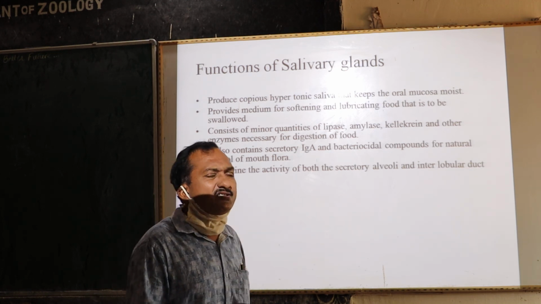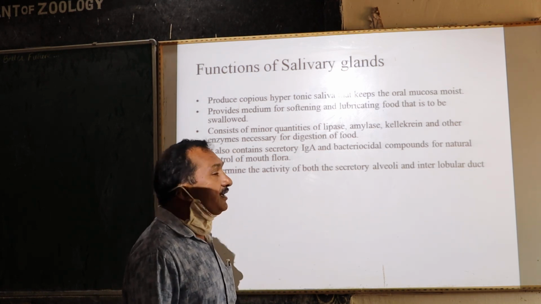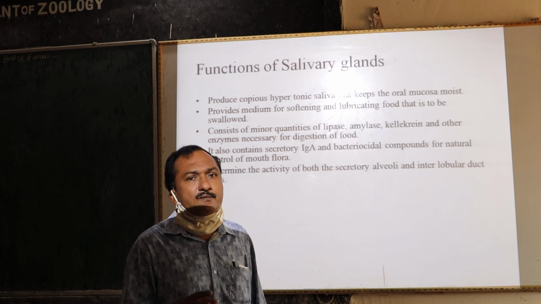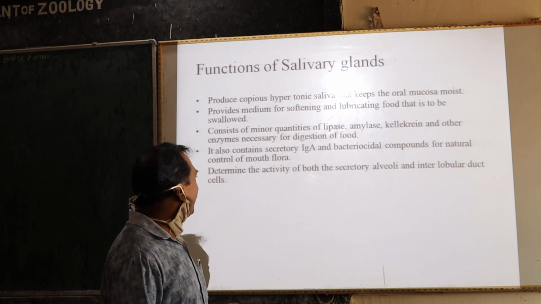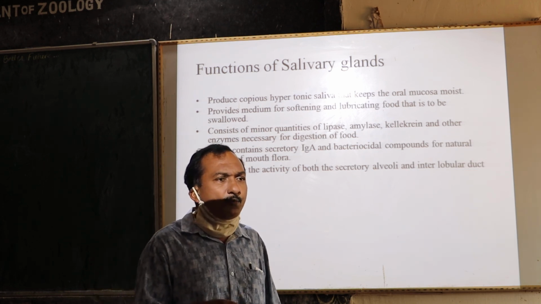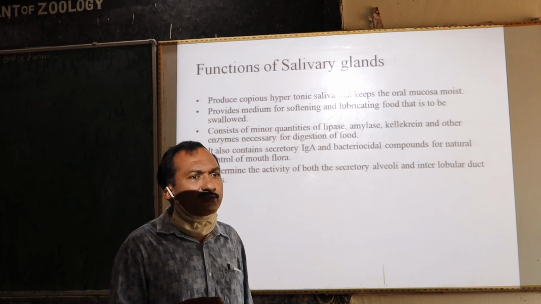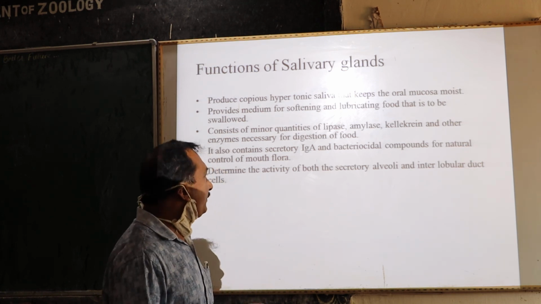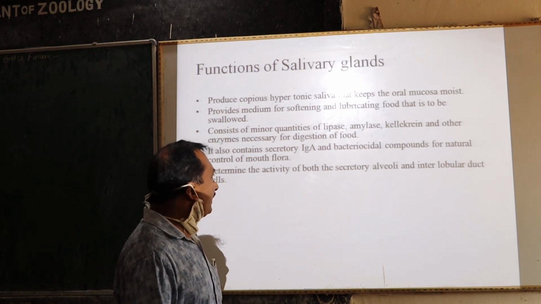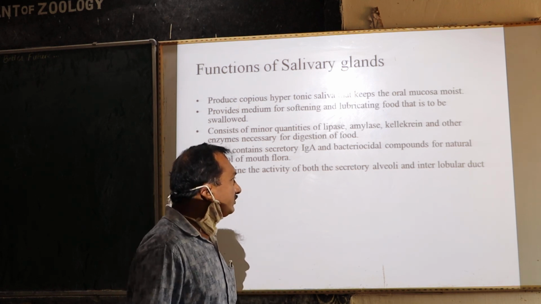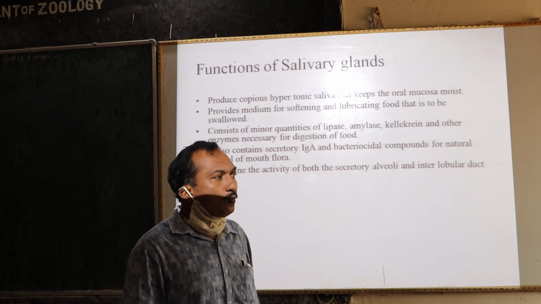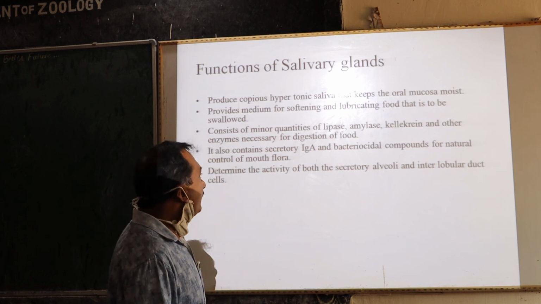It consists of small quantities of enzymes like lipase, amylase, kallikrein, and other enzymes necessary for digestion of food, starting from the mouth itself. It also contains secretory immunoglobulin A. Immunoglobulins are very important for the maintenance of immunity of our body, and immunoglobulin A is secreted in the saliva. It is also a bactericidal compound, killing several bacteria that enter our mouth through food as well as water. Therefore, the saliva also contains immunoglobulin A.